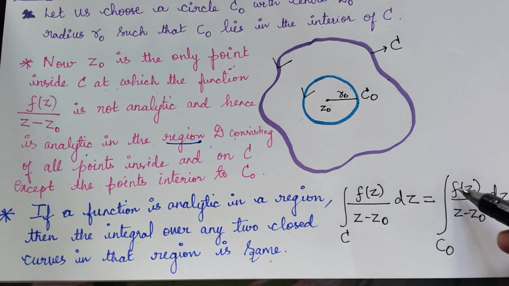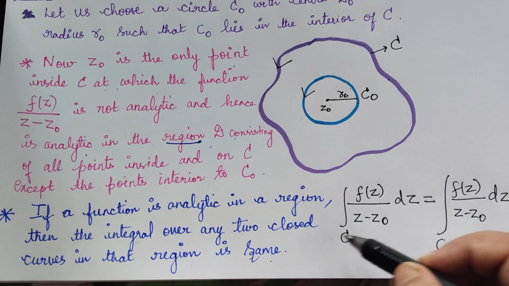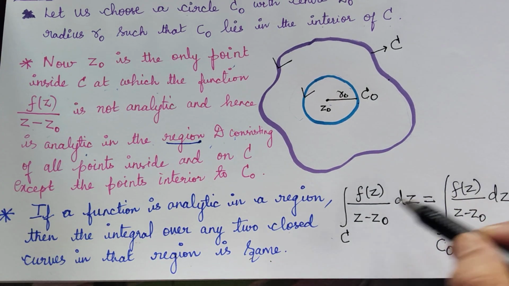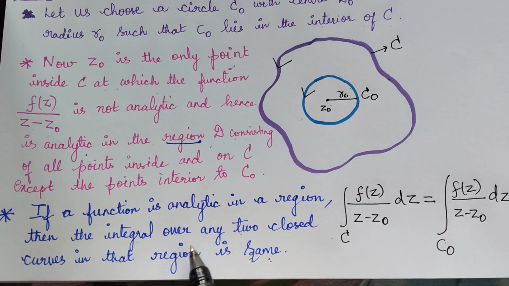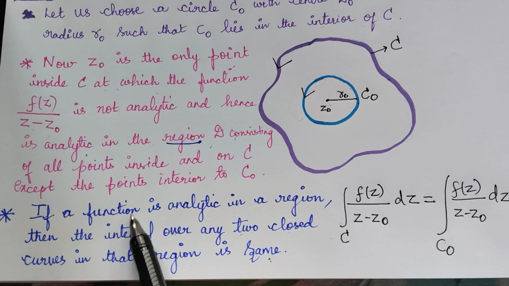The integral of this function over two different curves will be the same, since the two curves are closed curves in a region where the function is analytic. So that is what we get.